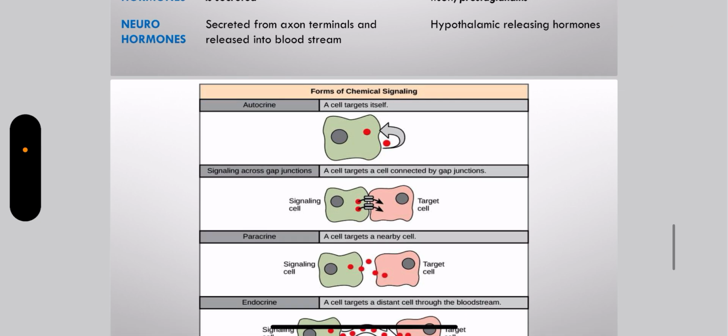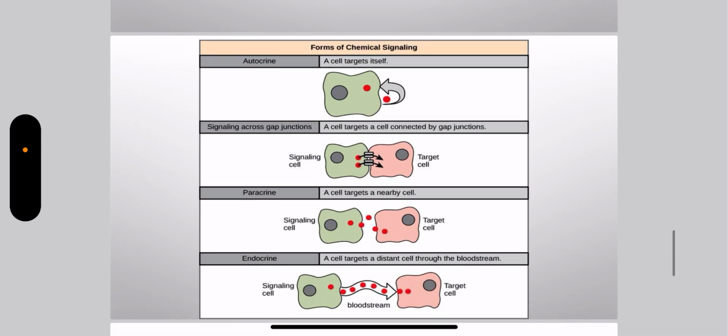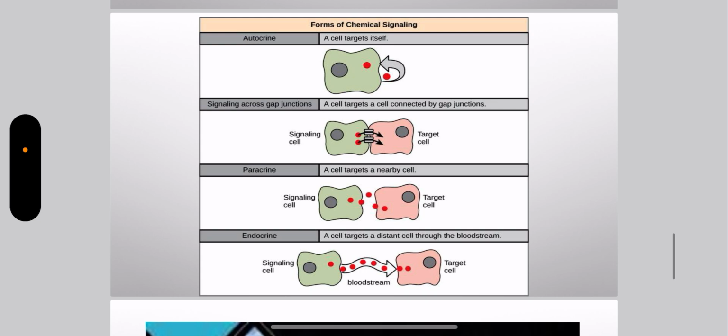So in this diagram, you can see the mechanism of action or chemical signaling of these hormones. You can see autocrine, in which a cell is targeting itself. Then about paracrine and the endocrine hormones.